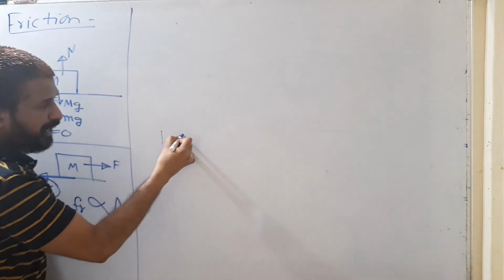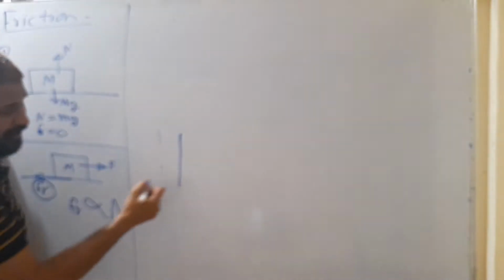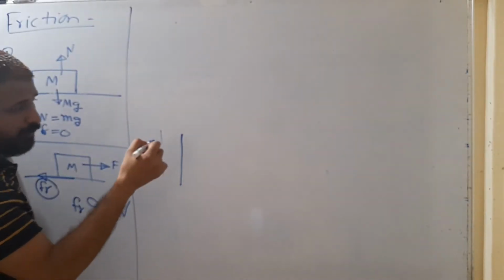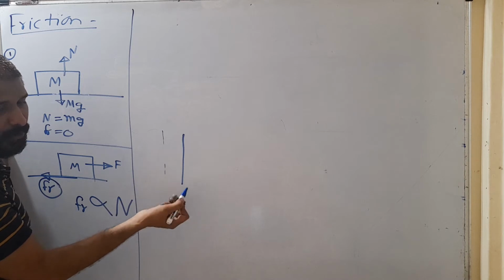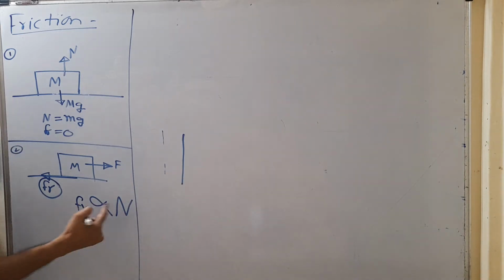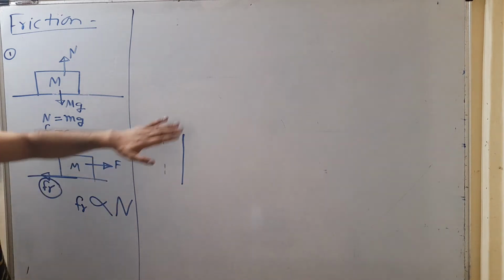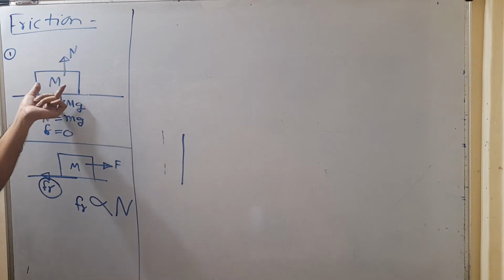If I'm pressing this marker with some high force, if suppose I'm pressing it with 10 Newton and drawing a line like this, so when more force is applied, that marker is going to get more reaction, more friction. Because of more friction, ज़्यादा इंक यहाँ पे board पे आ गया. So frictional force is directly proportional to normal reaction force, the normal reaction force at the surface. So in this case, for a horizontal surface, how is that normal reaction force developed? Because of the weight of this block. So N is equal to mg.